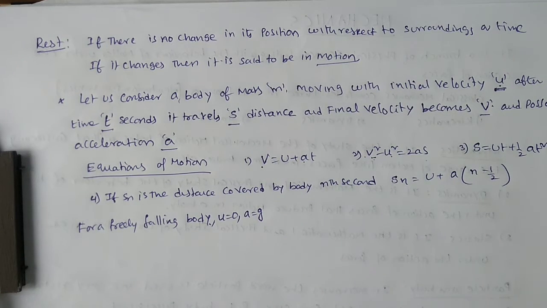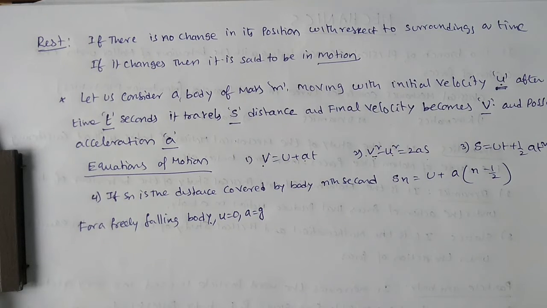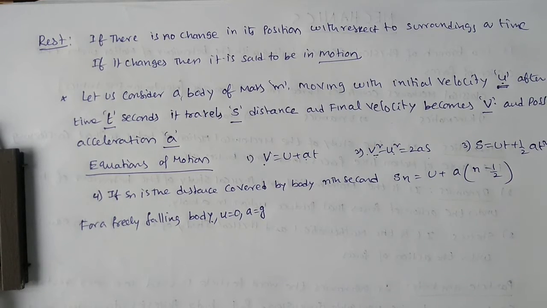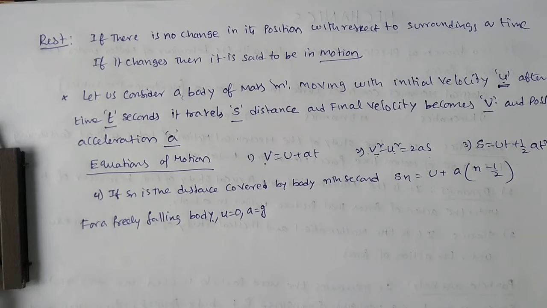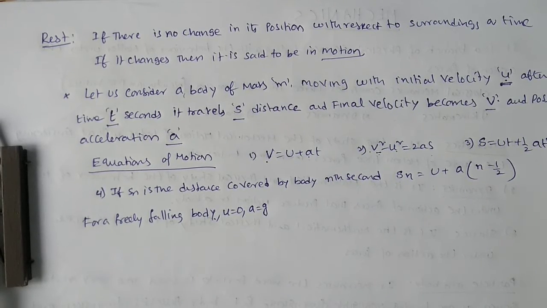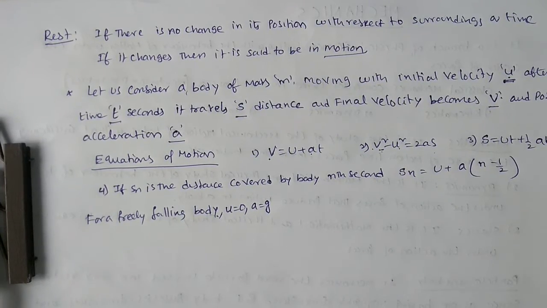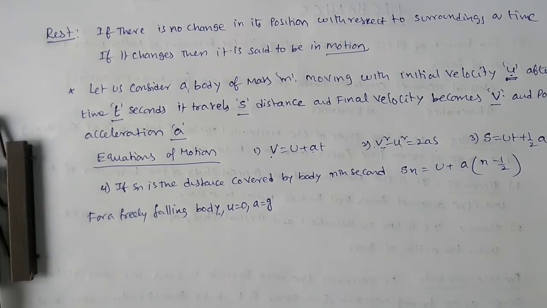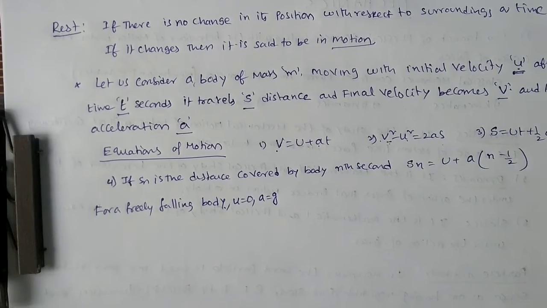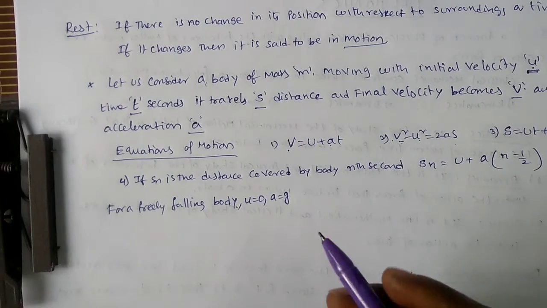Now how can you define the acceleration due to gravity? The simple definition: the acceleration of a freely falling body due to Earth's attraction is called acceleration due to gravity. It is represented by the symbol small g. Its value is g is equal to 9.8 meter per second square, or 980 centimeter per second square, or approximately, in some questions, you can use 10 also, depending on the given condition.